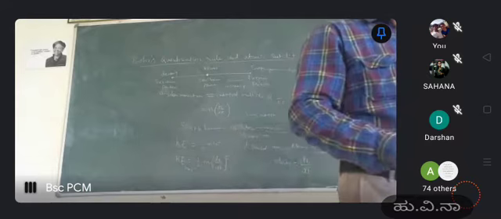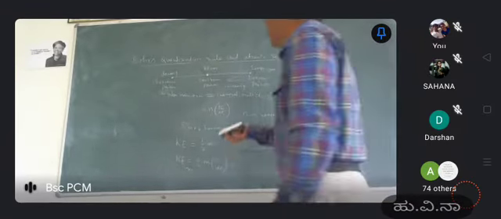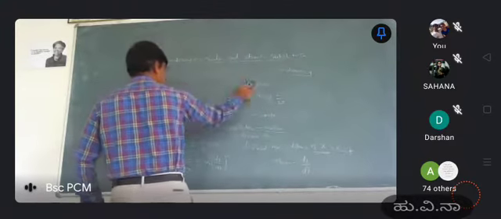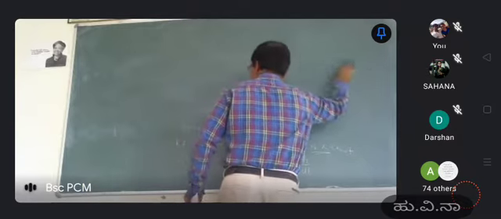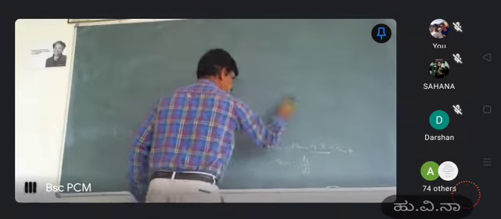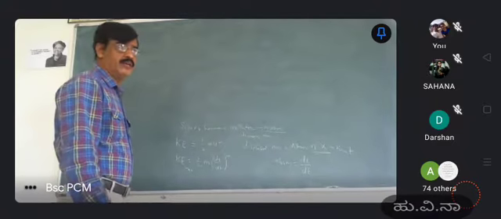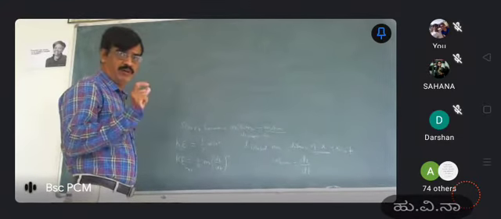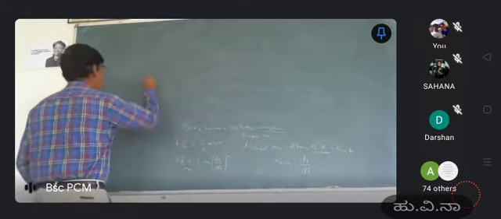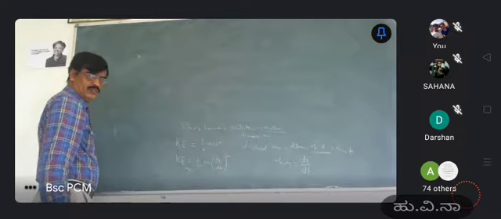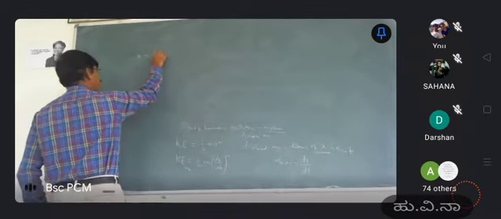Imagine we have a simple harmonic oscillator of mass m, moving to a displacement x in some time t seconds. Then the equation for the displacement of a simple harmonic oscillator is x equal to a sin omega t.